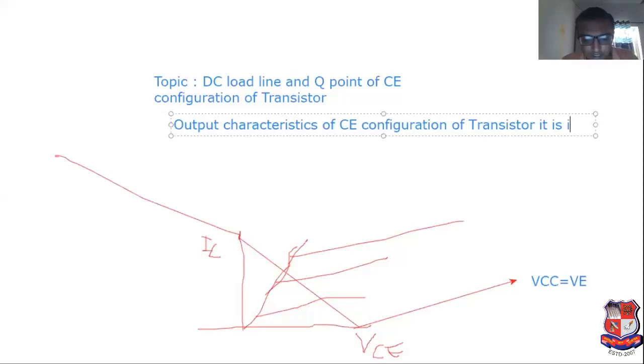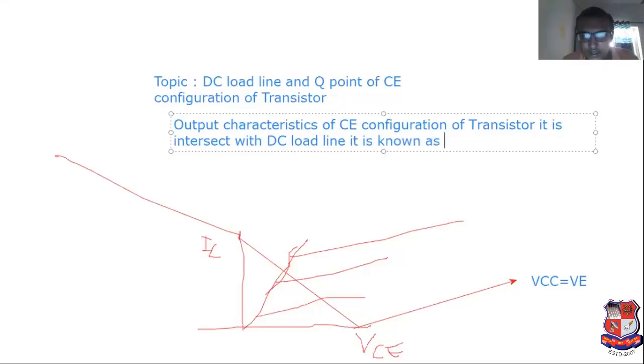It intersects with the DC load line. It is known as Q point.